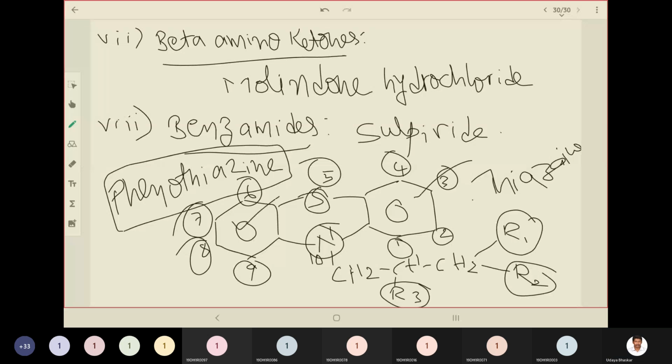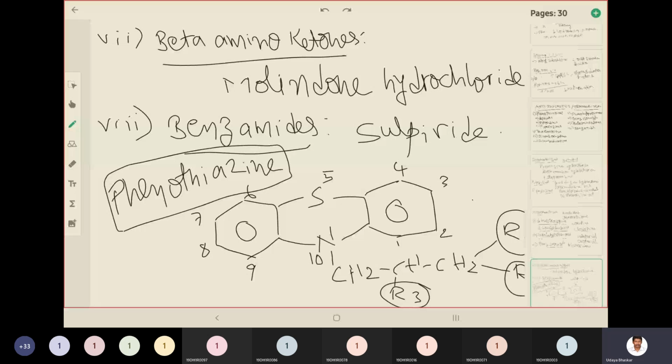So this is the general structure of phenothiazines, which is having a side chain attached at nitrogen at 10th position. That is this propyl group. To the propyl group, you have three substituents R1, R2, and R3. Okay. So this is the general structure for phenothiazines. Fine.